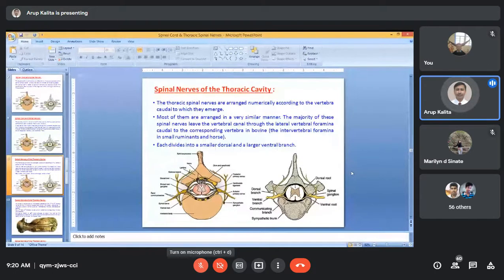Now the thoracic spinal nerves are arranged. So our part is the thoracic region. Already I told you regarding the general spinal nerves. So how is the spinal nerve formed? Do you know how the spinal nerve is formed? Is it clear how the spinal nerve originates, or is there any doubt?